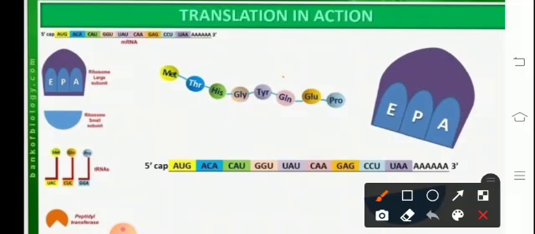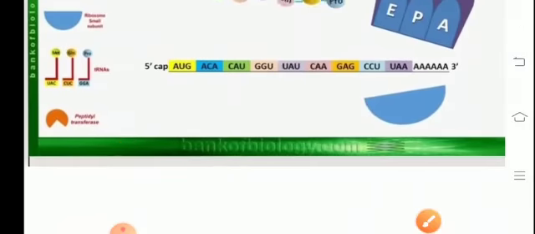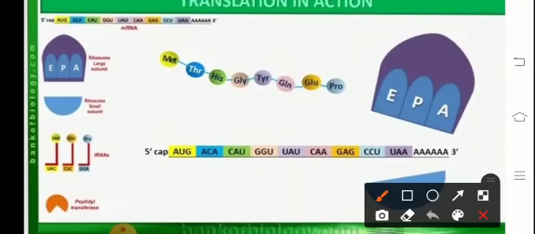Here we'll see that the polypeptide gets released in the medium, which leads to dissociation of the larger and smaller subunits, and also the enzyme peptidyl transferase. So here the dissociation takes place and the polypeptide chain is released. At the time of release, the polypeptide has a primary structure. Afterwards, it will undergo folding and recoiling to have secondary and tertiary structure.